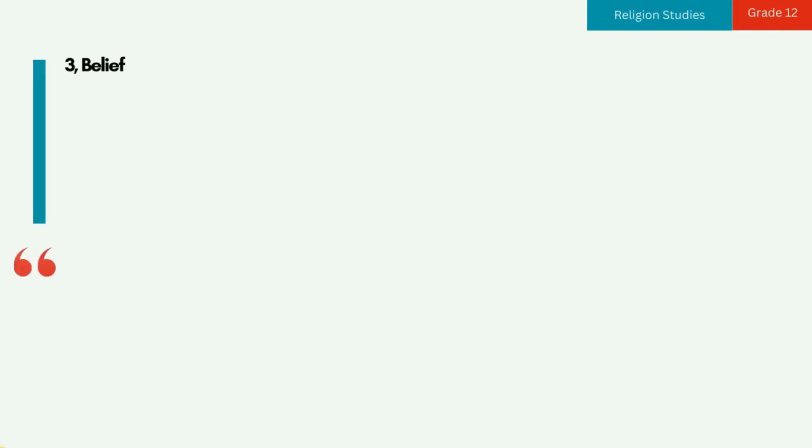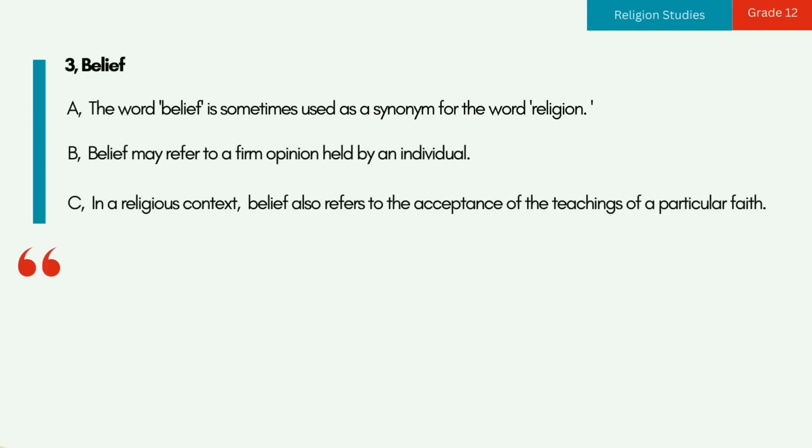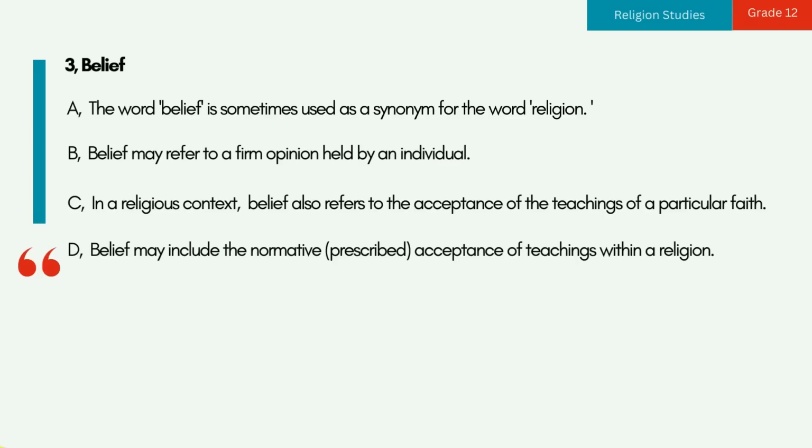3. Belief. A. The word belief is sometimes used as a synonym for the word religion. B. Belief may refer to a firm opinion held by an individual. C. In a religious context, belief also refers to the acceptance of the teachings of a particular faith. D. Belief may include the normative, prescribed, acceptance of teachings within a religion.